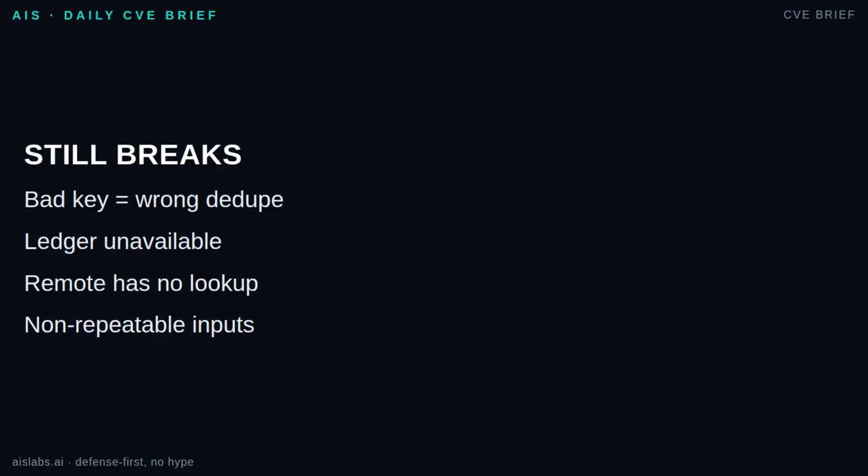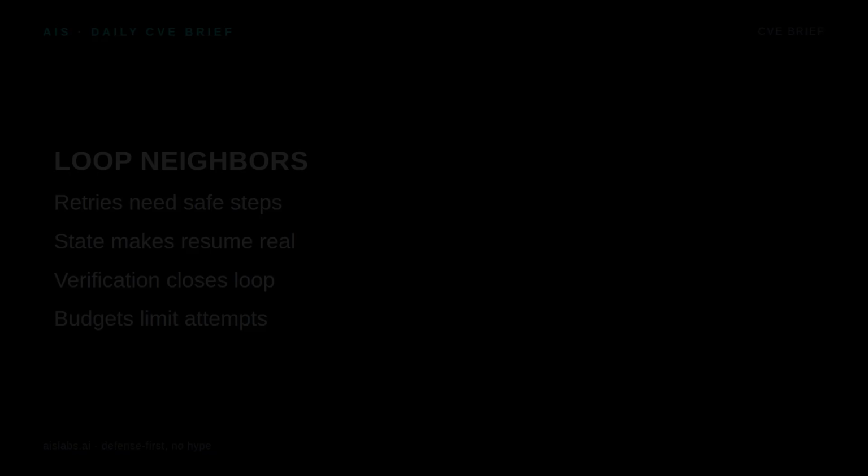Some external systems do not let you search by your key, so you may need an outbox, a stable name, or a provider-supported idempotency token. Randomness is another trap. If the step regenerates different content on retry, the intent changed. Persist the chosen payload before sending it. My opinion, prefer boring, stable identifiers over clever matching.